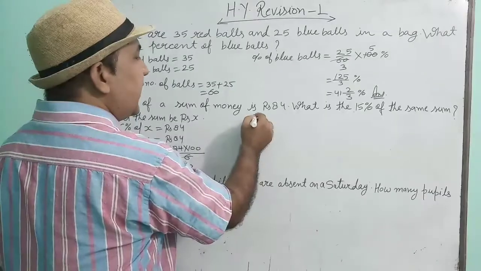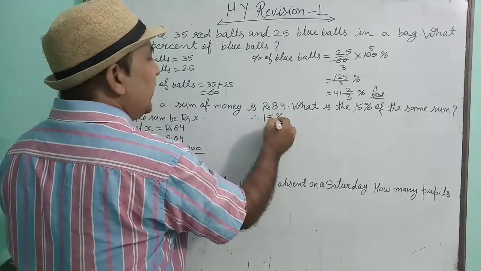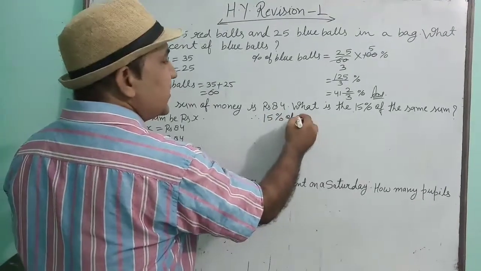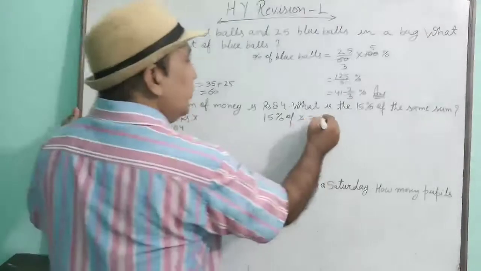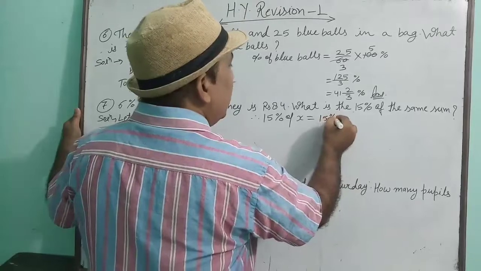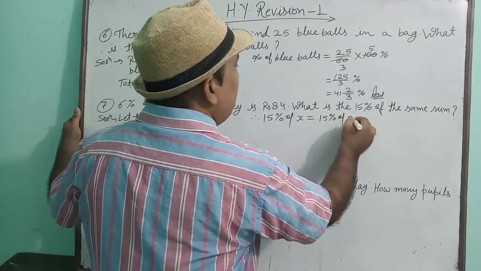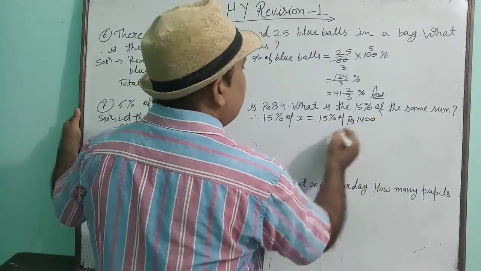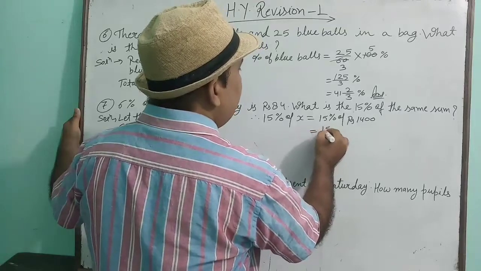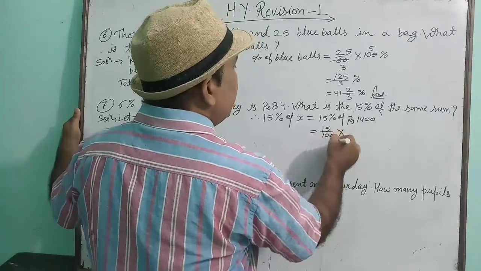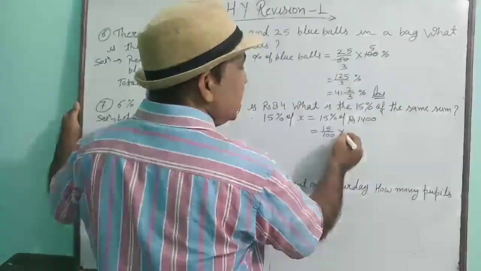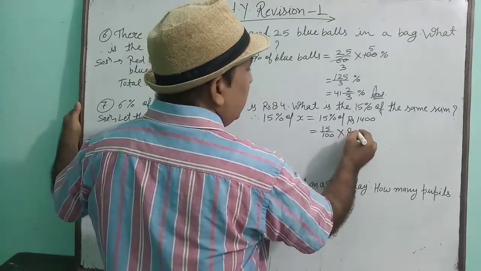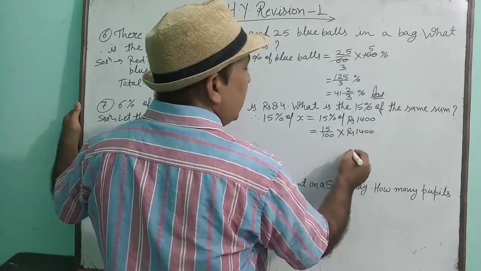Now in the second part, 15% of the same sum means 15% of x will be equal to 15% of rupees 1400. Now solve and get your answer. 15% means 15 upon 100 into of means multiplied rupees 1400.